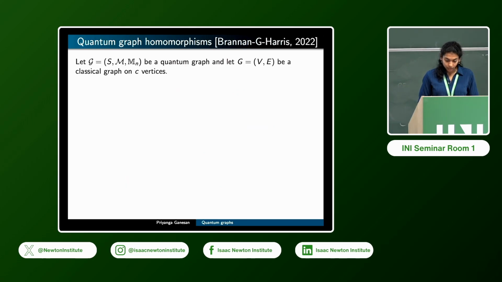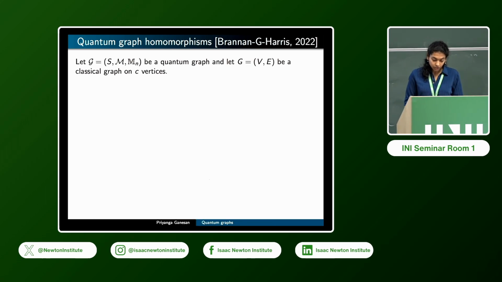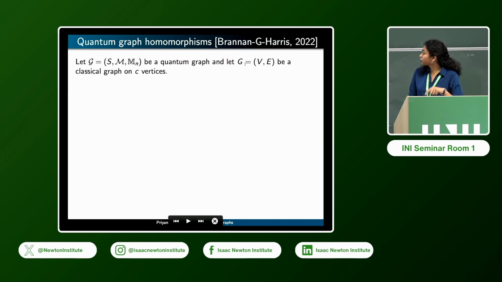So I'll maybe state one particular version of the quantum graph homomorphism game, which I have. In this case, we have a fixed quantum graph with an operator space S and a quantum set M, represented in Mn. And then the outputs of this game are going to come from a classical graph G with C vertices.